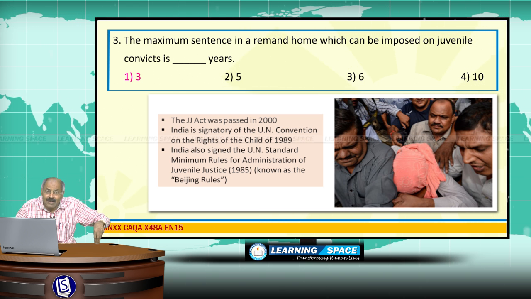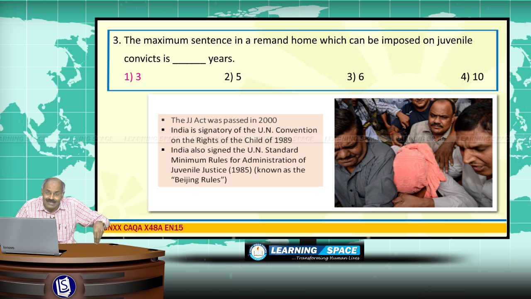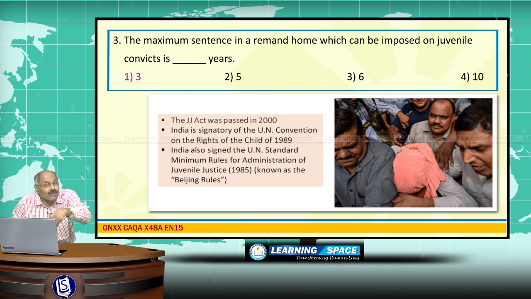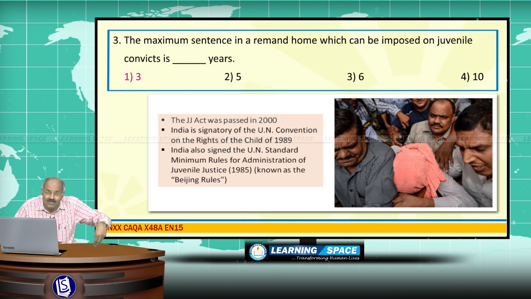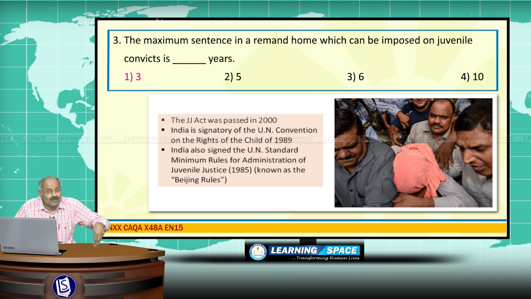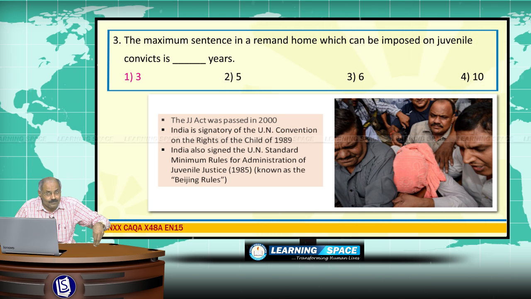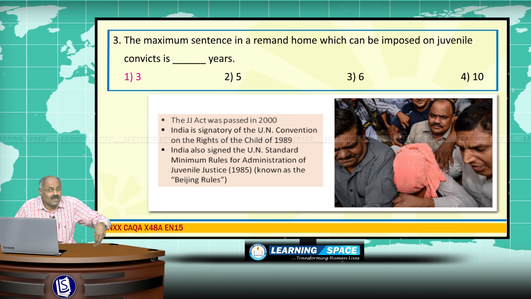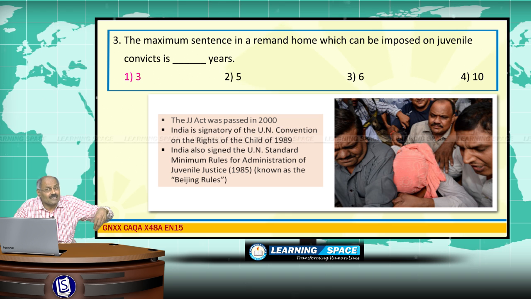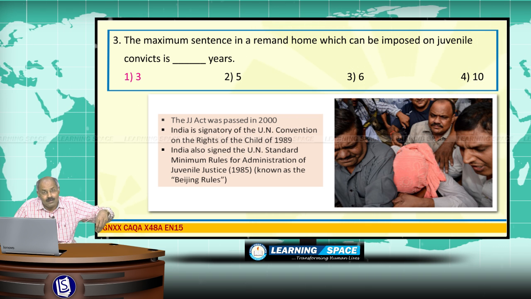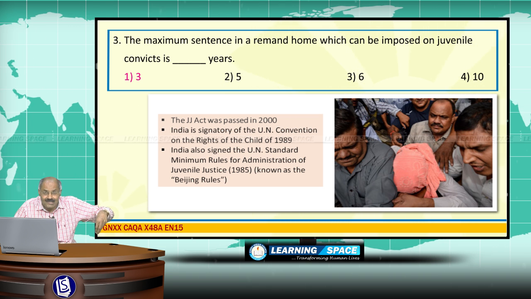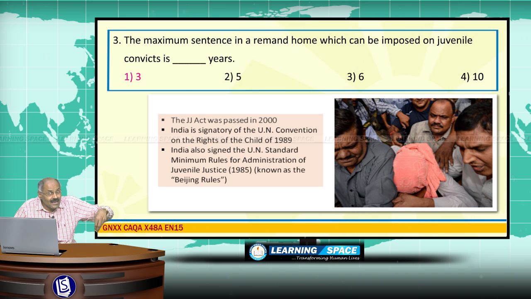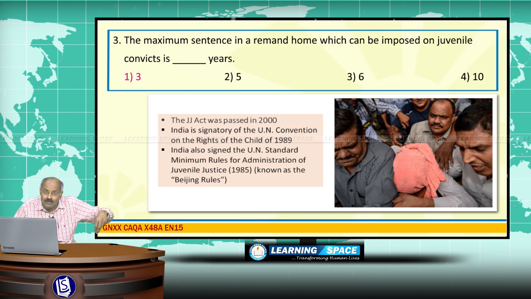And why India passed this Juvenile Justice Act is that India is also a signatory of the United Nations Convention on the Rights of the Child. And why I asked this question is for the sole reason that all of you are well aware of the Nirbhaya gang rape case of December 2012, and one of the convicts is less than 18 years of age.